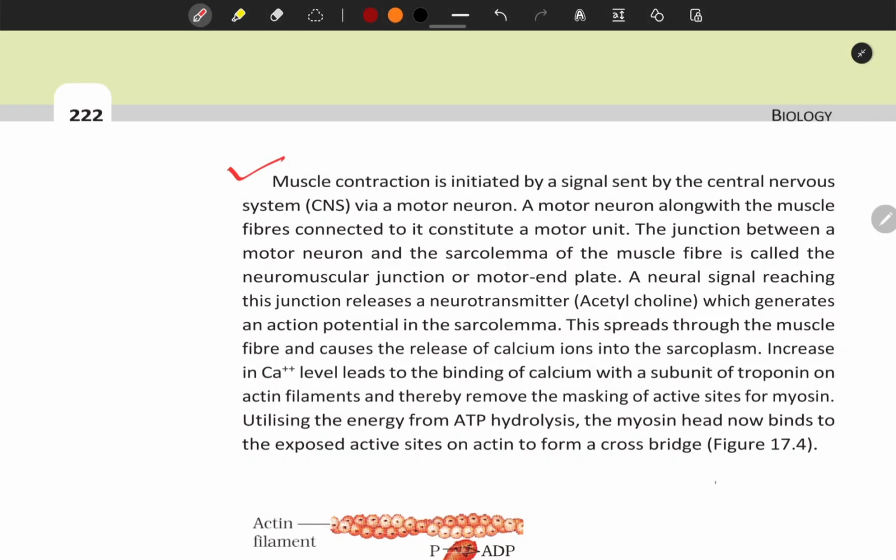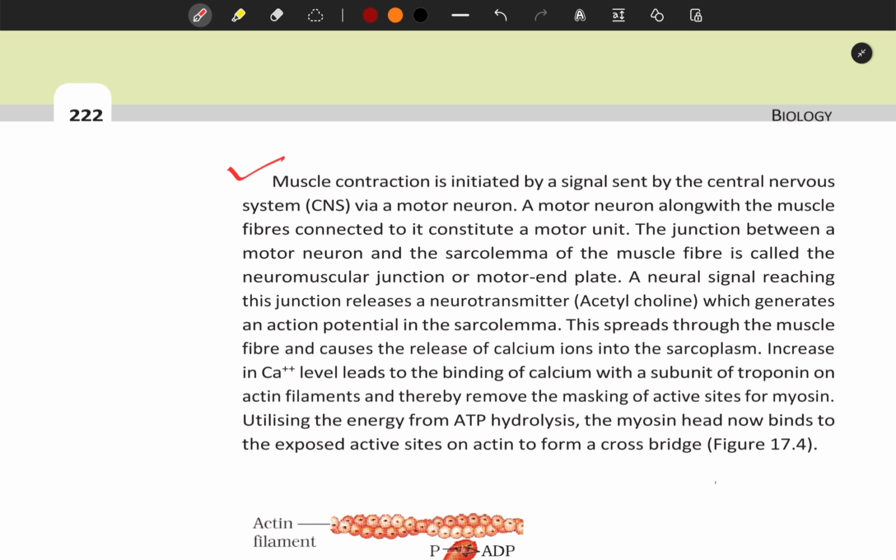Muscle contraction is initiated by a signal sent by the central nervous system, that is CNS, via a motor neuron. A motor neuron along with muscle fibers connected to it constitute a motor unit. The junction between a motor neuron and the sarcolemma of the muscle fiber is called the neuromuscular junction or motor end plate. A neural signal reaching this junction releases a neurotransmitter, that is acetylcholine, which generates an action potential in the sarcolemma. This spreads through the muscle fiber and causes the release of calcium ions into sarcoplasm.